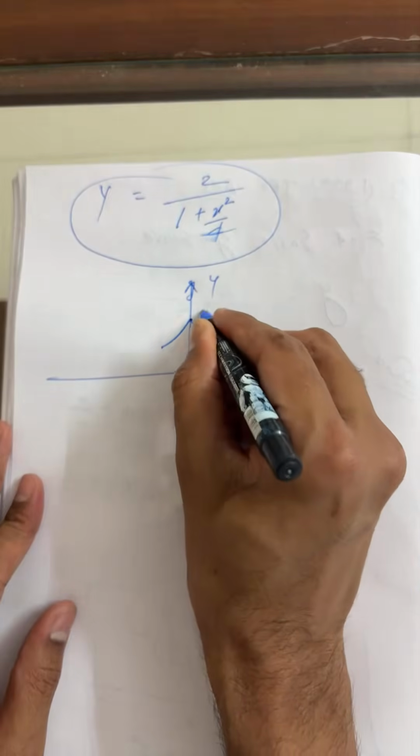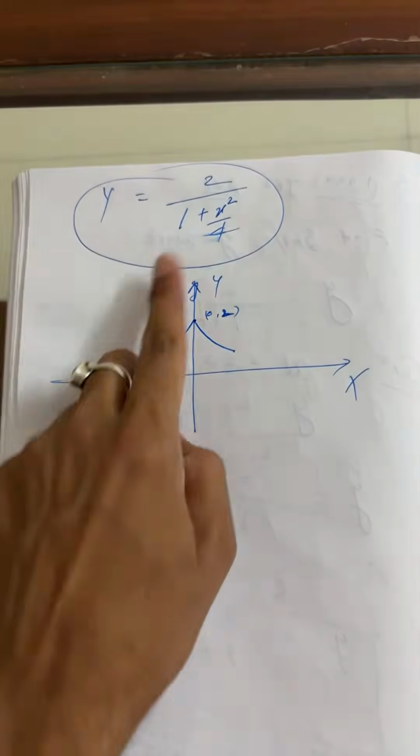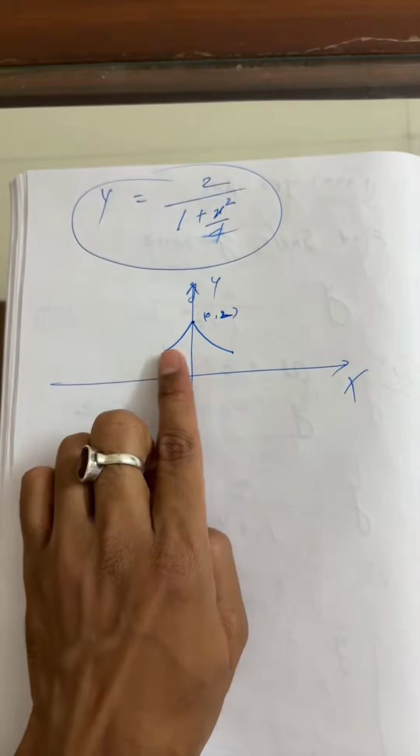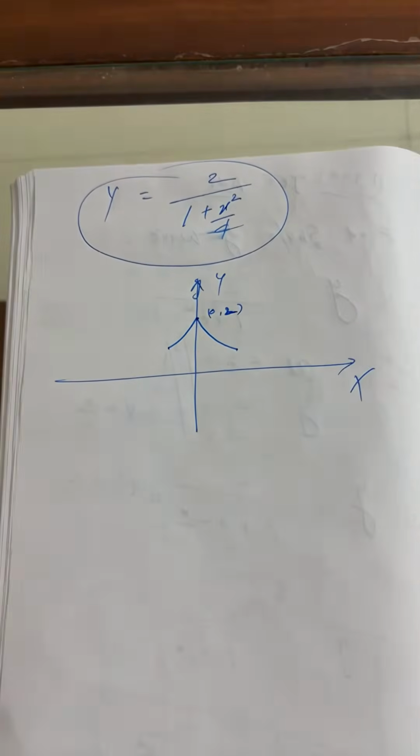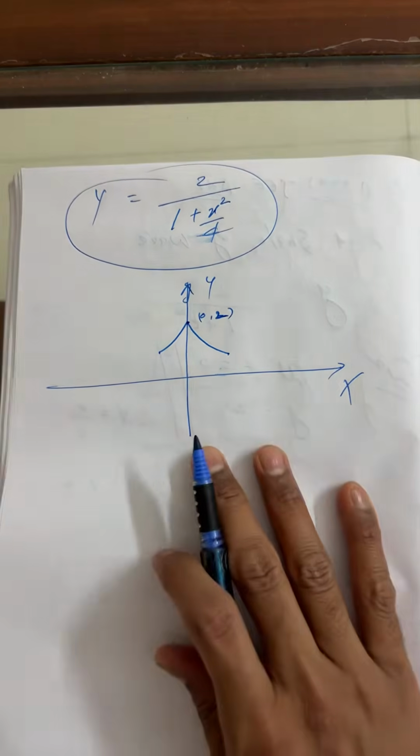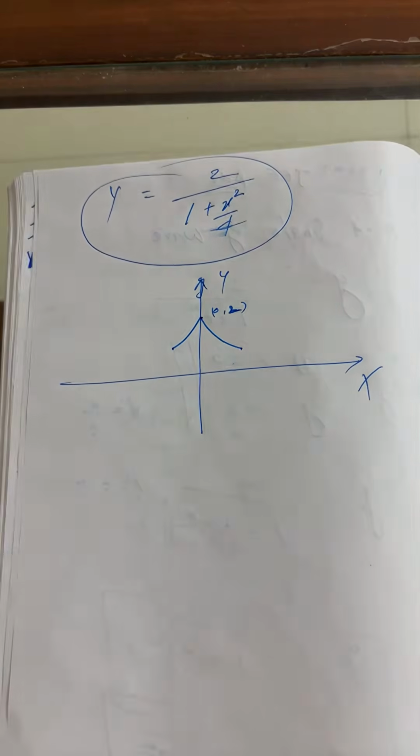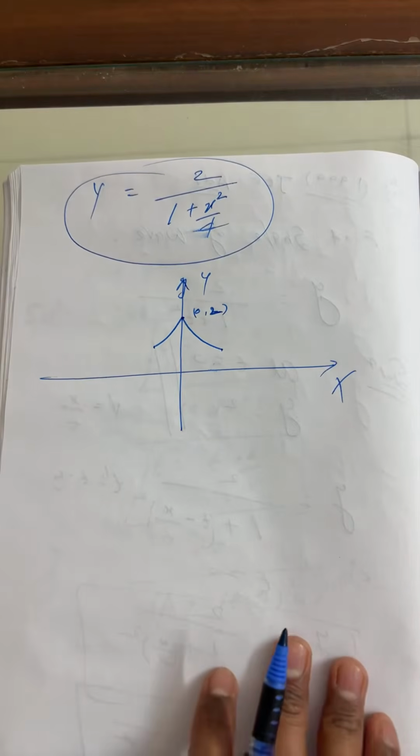So here you can write 0 comma 2, because you know here x is 0 on the y-axis, my dear. x is 0. So what's the answer? 0 comma 2. I hope all of you understand.